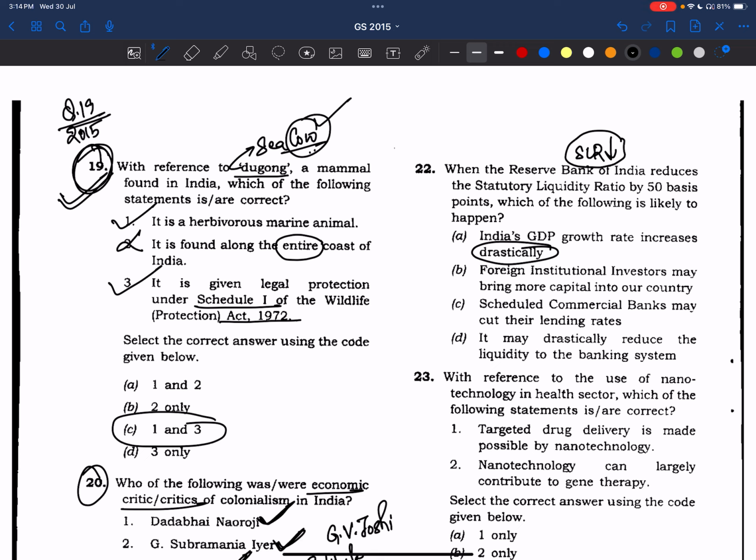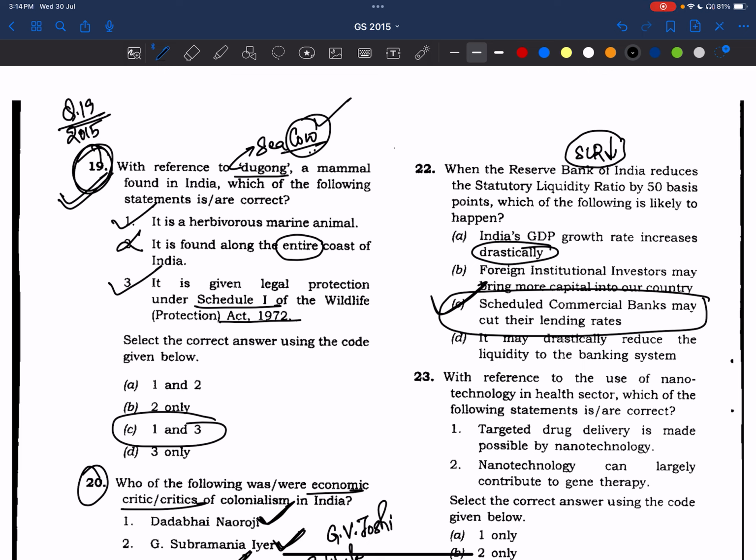But if the interest rates are kept at that level only, the public will think that banks are lending at that rate only. But when banks reduce the interest rates, the public will get the impression that banks are lending at very low rates, so we can take the loans, right? Scheduled commercial banks may cut their lending rates so that it creates interest on the public side to take loans from the bank. This is the most likely outcome.